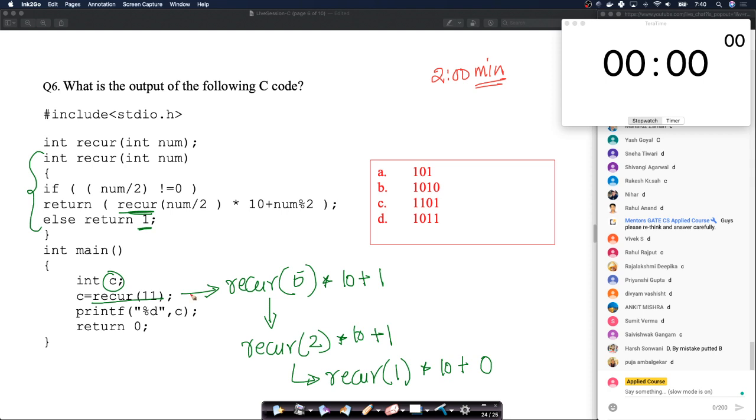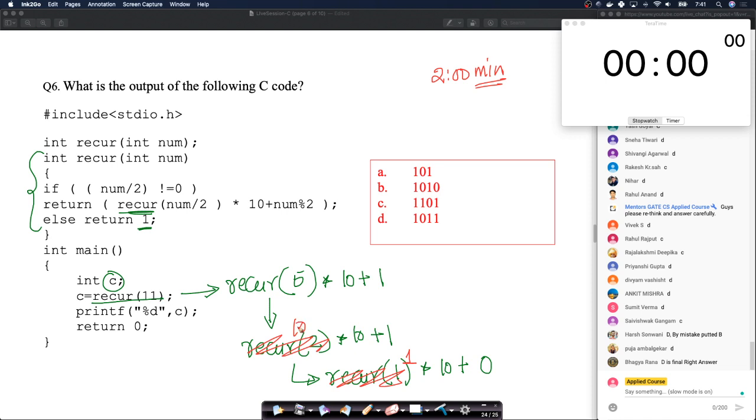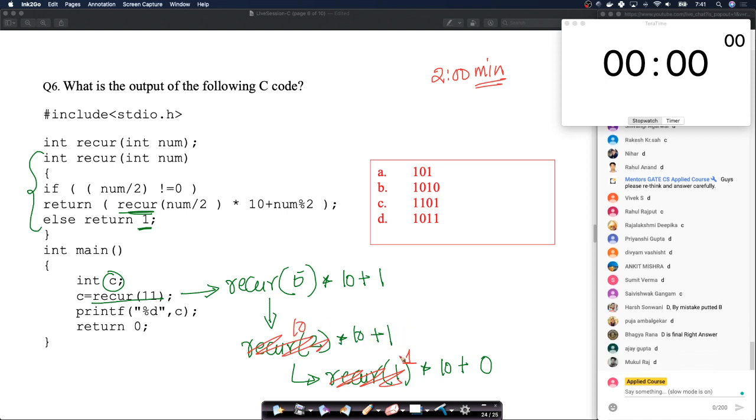Let's go back up. So recur 1 is 1, right? 1 into 10 is 10. 10 plus 0 is 10. So this will return 10 here. So you get 10 here. 10 into 10 plus 1, right? This is 101. So this will return 101 back here. So 101 into 10, which is 1010 plus 1.